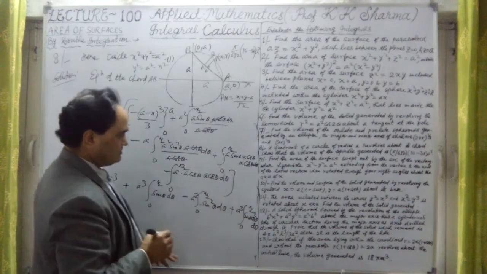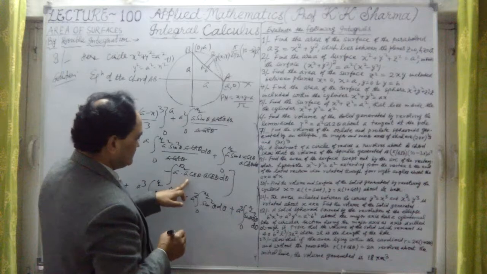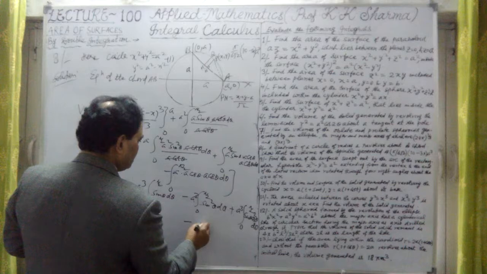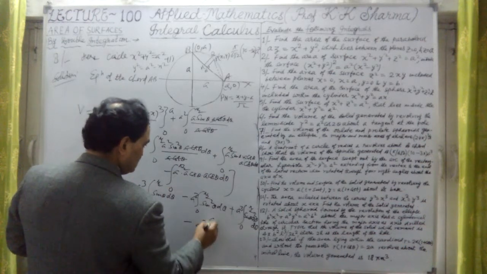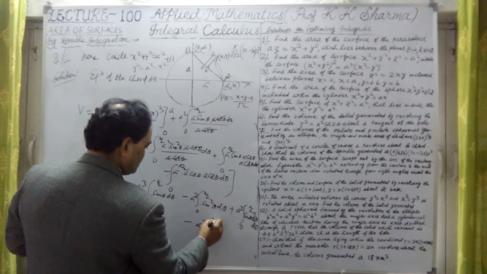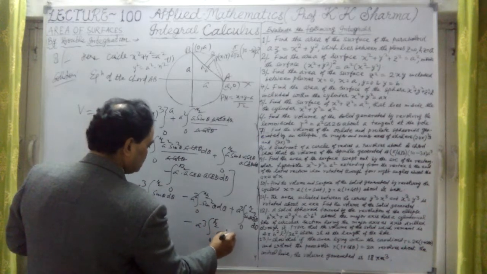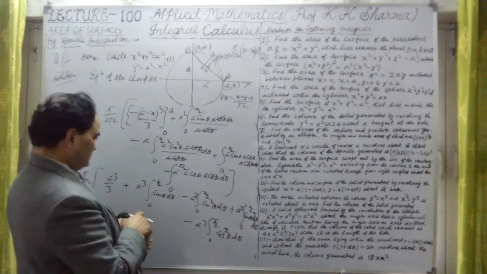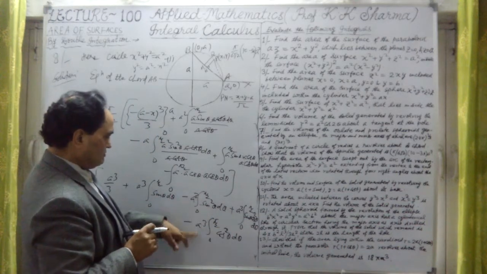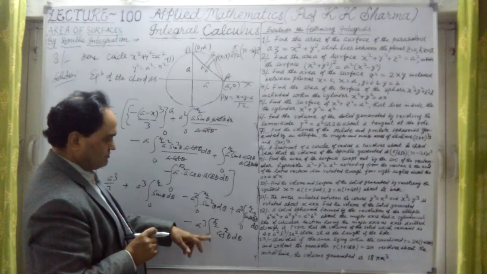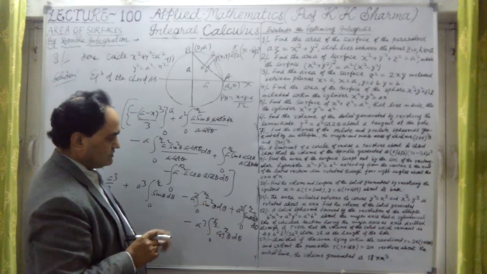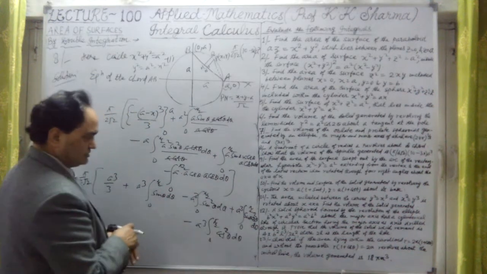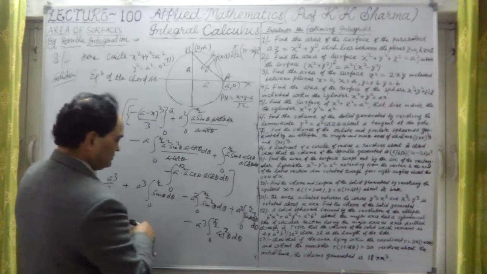So the fourth step is this one, the final step, and this is minus again a cube, 0 to pi by 2, into cos square theta d theta. Now in this, minus sine square, these are similar types. Why? Because for cos square theta we can apply the shortcut formula here, and this is only sine theta into cos square theta.